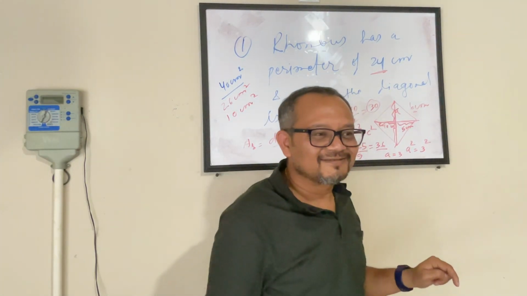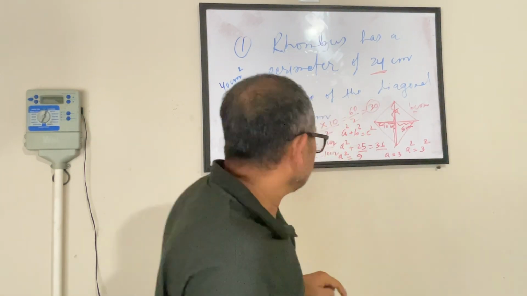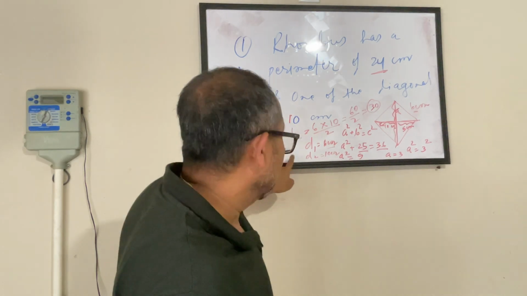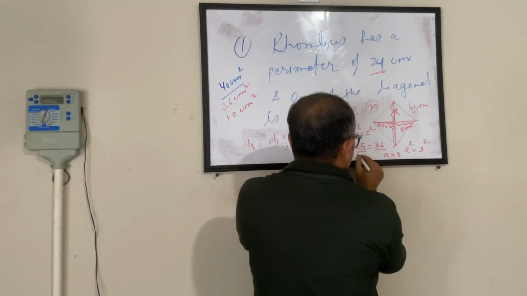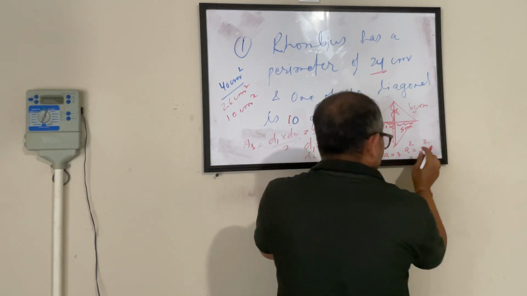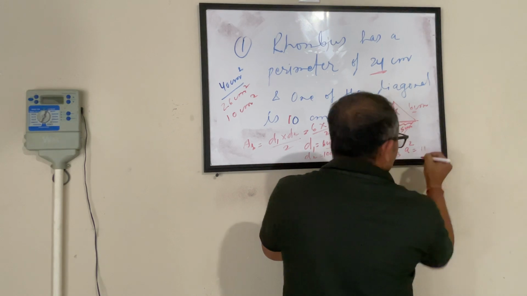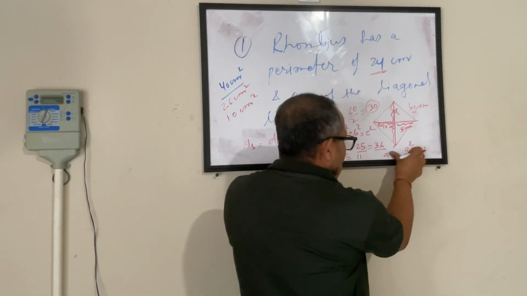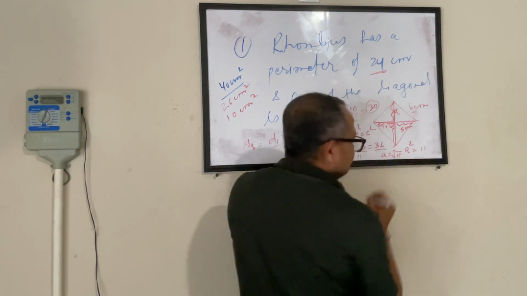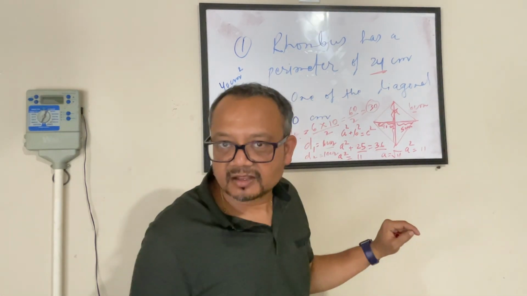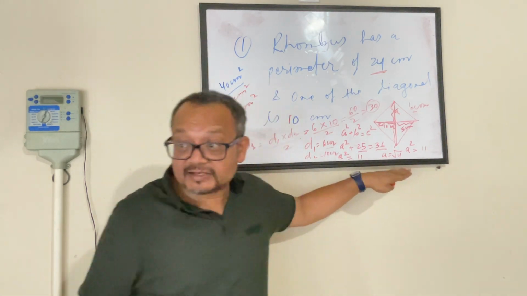No one. Mr. Kumar, 36 minus 25 is 11, not 9. Yeah, that's a good point. So this is 11, wait. So this becomes a square is 11. So a is not 3. a is square root of 11. The only possible combination would be 5.5. So nobody will get 5.5 exact here.